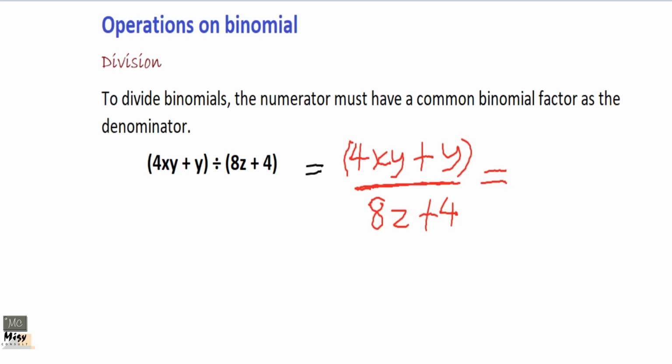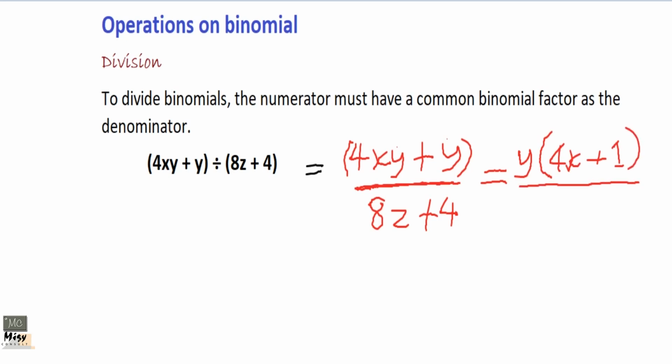So here we have y on both sides, right? So we bring y outside. So we are doing factorization of this. Factorization means to break the number or the expression into factors. So you look out for a common variable in all the terms, or a common number in all the terms. There's y here, there's y here, so we bring the y out. Y will go through, we get 4x plus 1.